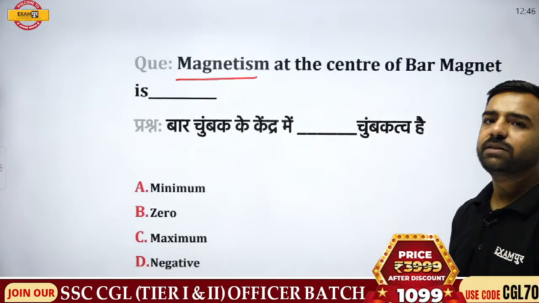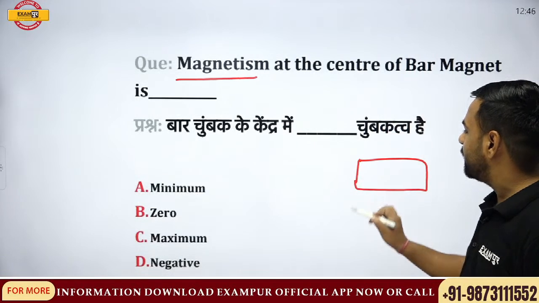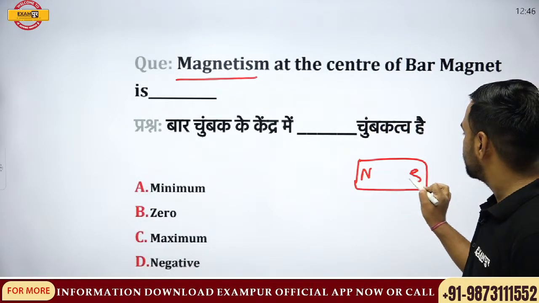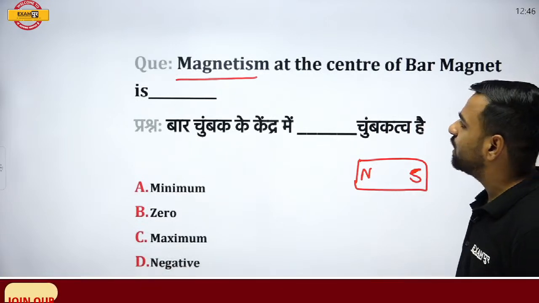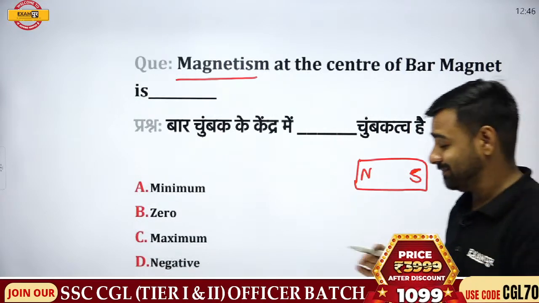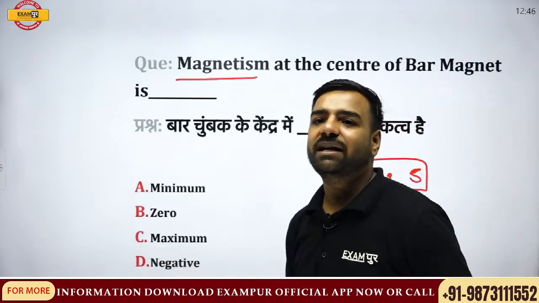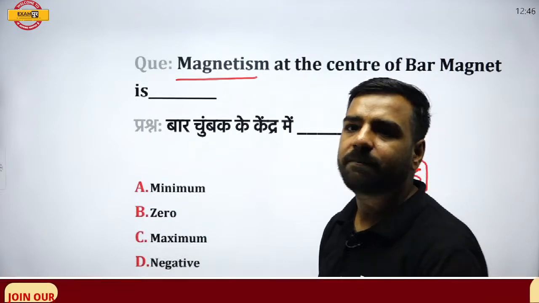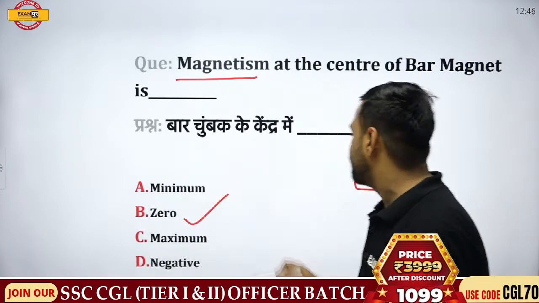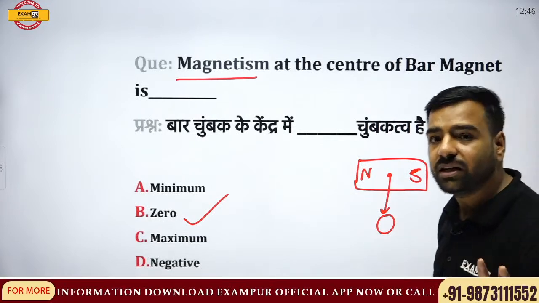Magnetism at the center of the bar magnet. We all have seen that bar magnet, right? One north, one south. So where are we going to have the maximum? At the center, what is going to be the magnetism value? So Badna, you have given the answer B. R is also with B. You are absolutely correct. If I talk about its center, it will be 0. The same logic applies with the earth as well.